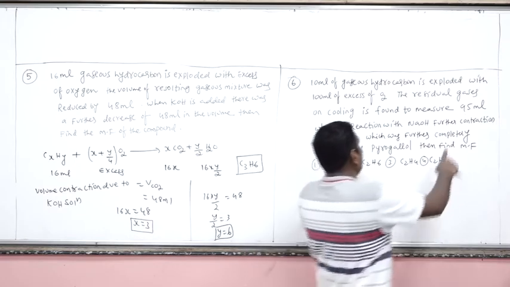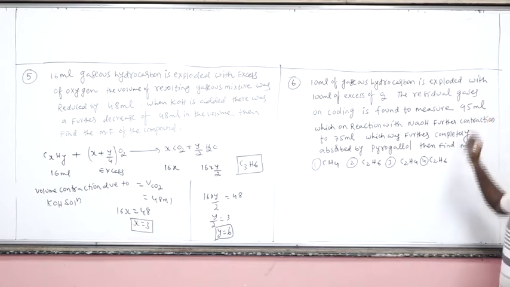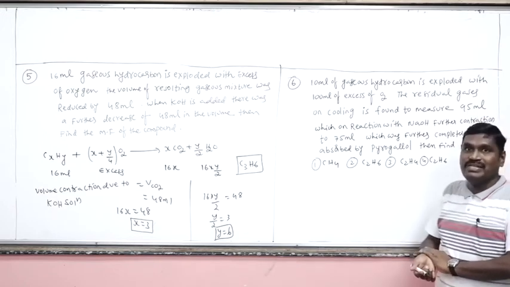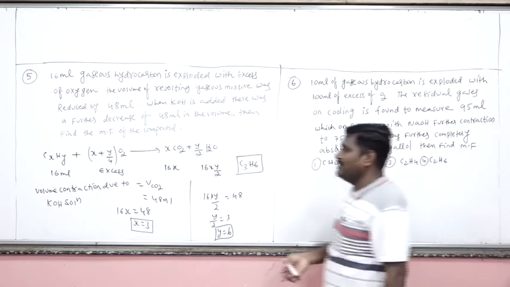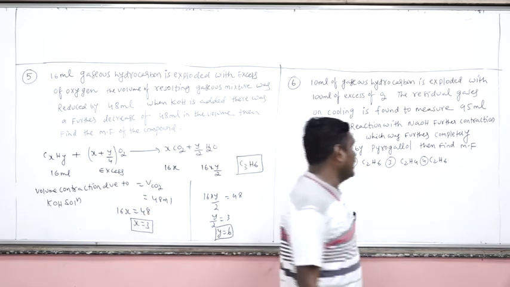What is the difference between 95 and 75? 20 ml. This 20 ml is nothing but the volume of CO2, because CO2 is absorbed by which solution? NaOH solution or KOH solution. Are you getting my point?